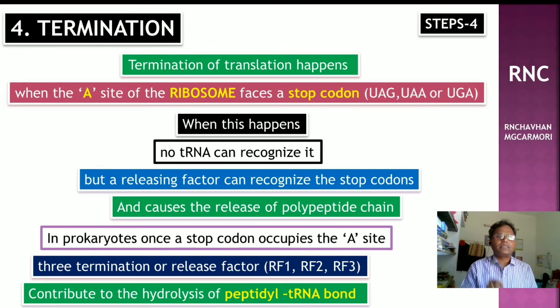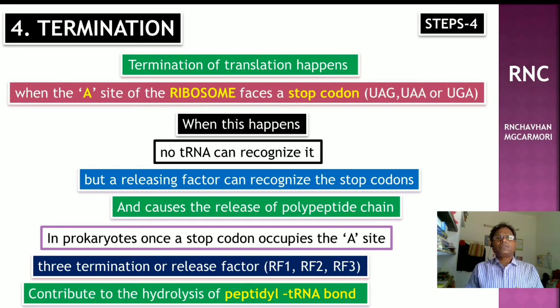Releasing factor 1 recognizes UAA and UAG, while releasing factor 2 recognizes UAA and UGA, and releasing factor 3 dissociates the 30S and 50S subunits. In the case of eukaryotes, only release factors cause dissociation.